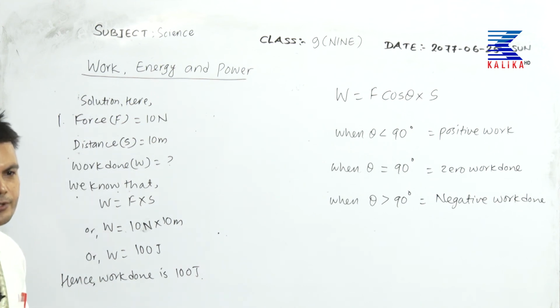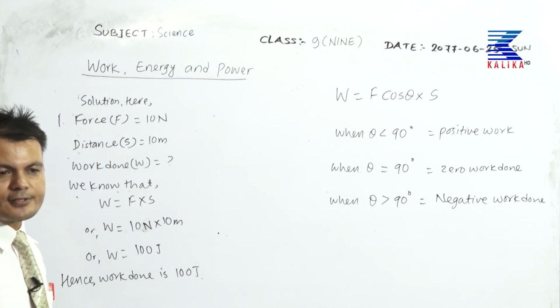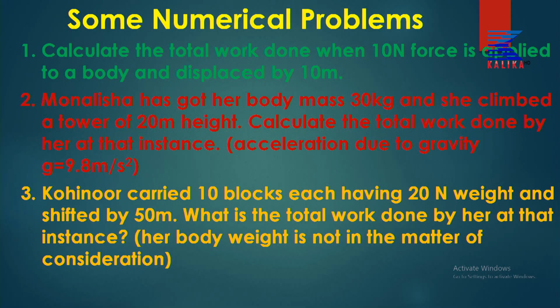Similarly, have a look at the question number 2. So, have a look on my screen. Question number 2. Mona Lisa has got her body mass 30 kg, and she climbed a tower of 20 meter height. Calculate the total work done by her at that instance. Acceleration due to gravity is given as 9.8 meter per second square. Make sure you understood the question.